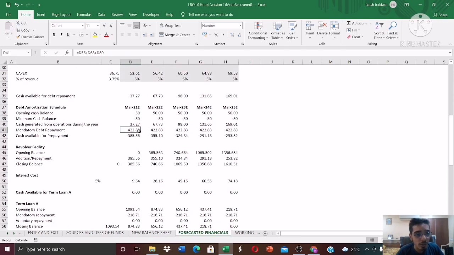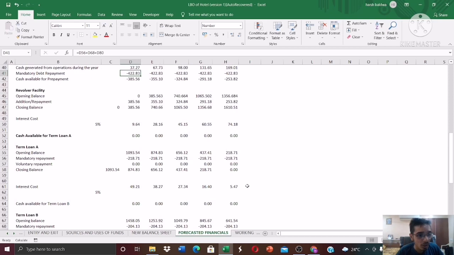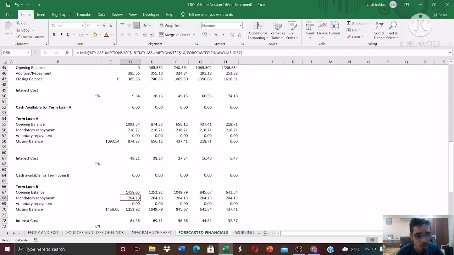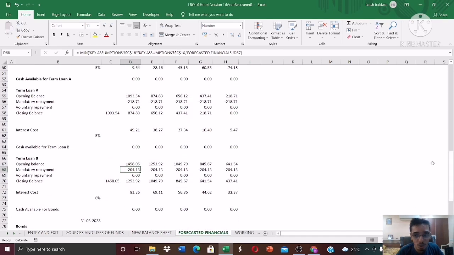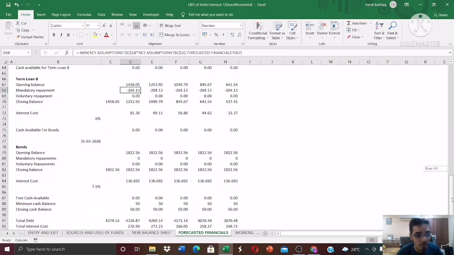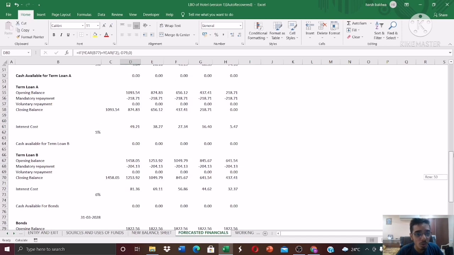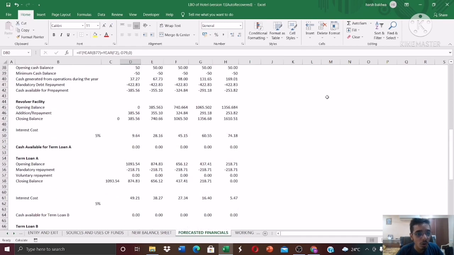Again, the mandatory debt repayment is nothing but the sum of D56 plus D68 plus D80. What is D56? D56 is this one. And then you have D68, which is this one. Just add both of them, because there's no mandatory repayment for bonds. So it's nothing but 204 crores plus 218 crores, which comes to 422 crores.